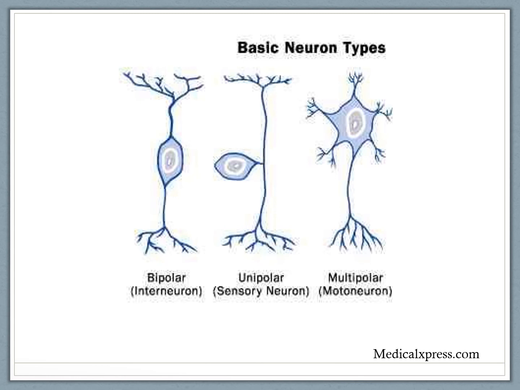In this slide, we see three basic neuron types. First is a bipolar. Example for bipolar neuron is the interneuron. Why it is called bipolar? Because from the cell body or from the cyton, two processes emerge out. Therefore, it is called as a bipolar neuron. Second is the unipolar. Example for unipolar neuron is the sensory neuron. So from a cyton, only one process emerges out. Therefore, it is called as a unipolar.